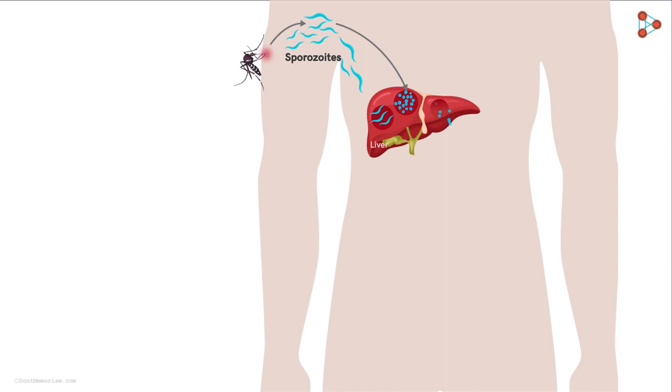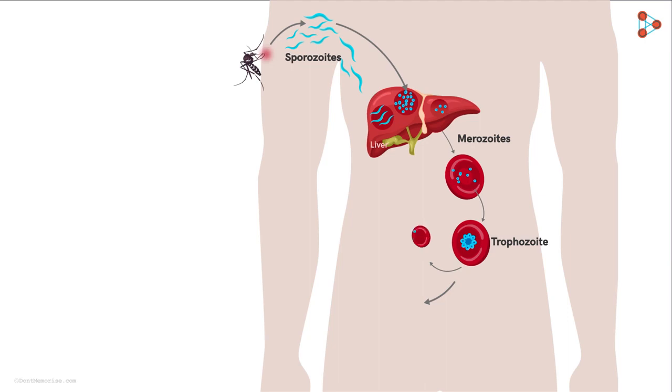The forms released into the bloodstream are known as merozoites. These merozoites now target the red blood cells, the RBCs. Now, in the RBCs, the merozoites develop into a ring-like structure called the trophozoite. This form can have two fates.